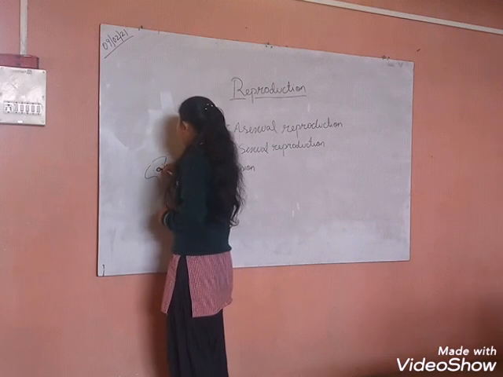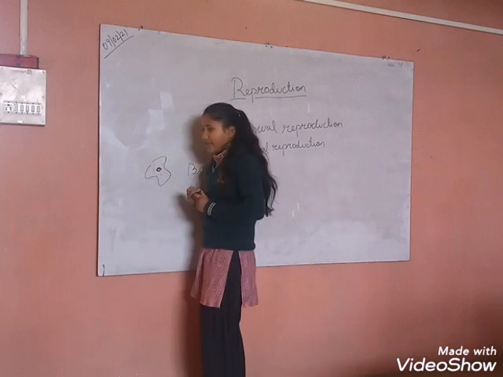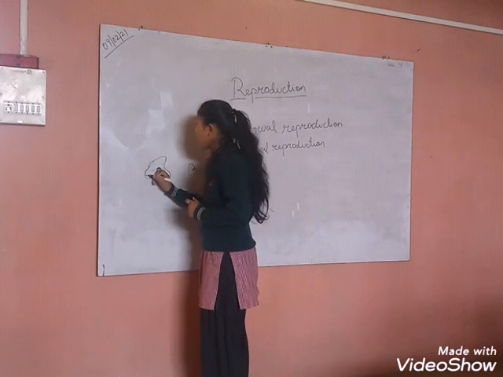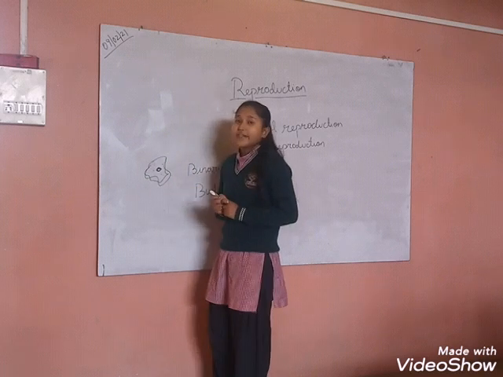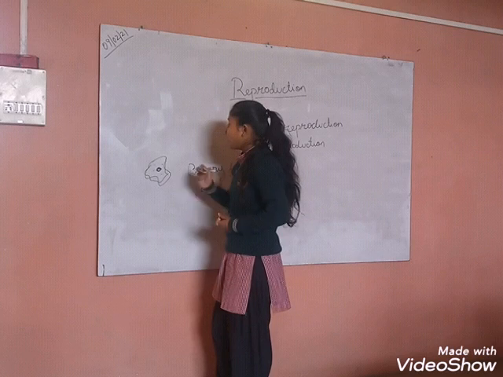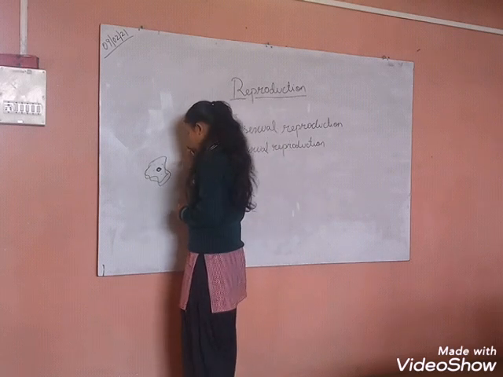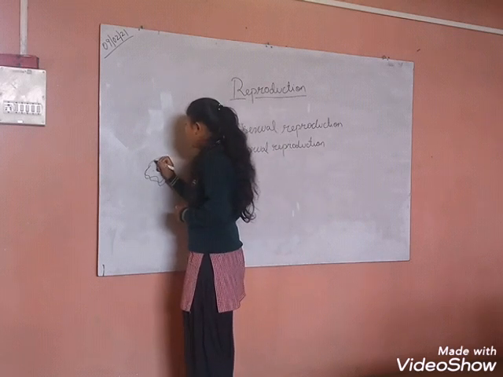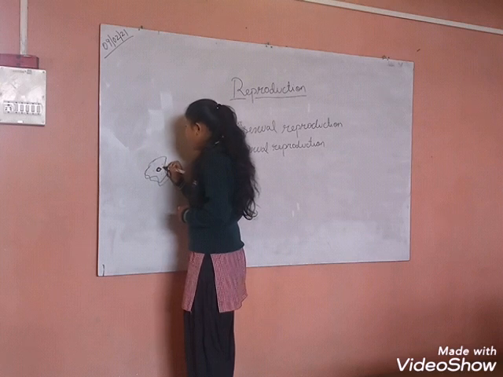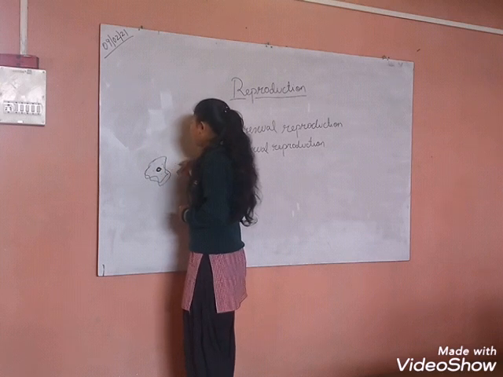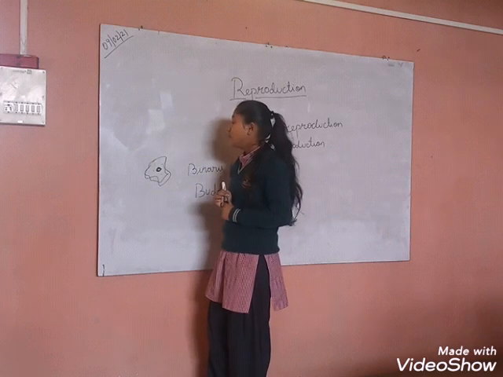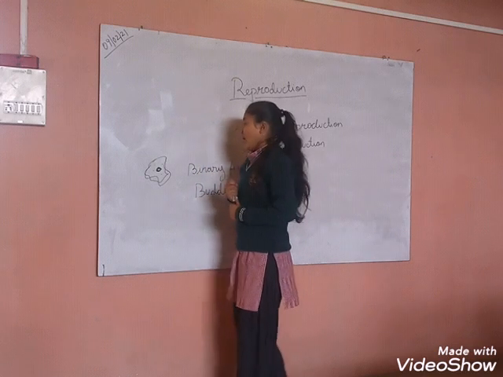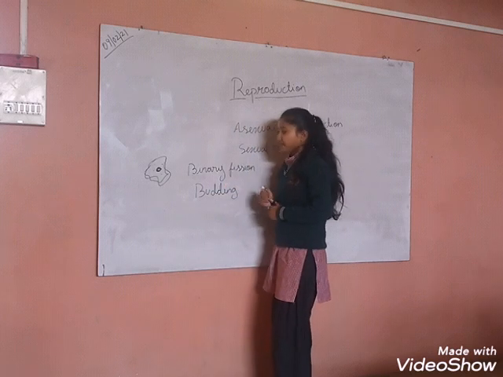In the parent amoeba, the nucleus gets divided into two and forms two daughter cells.